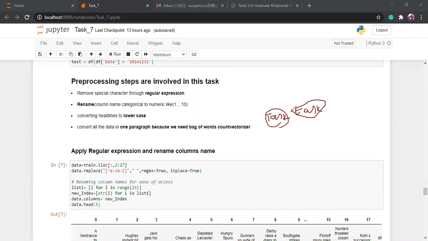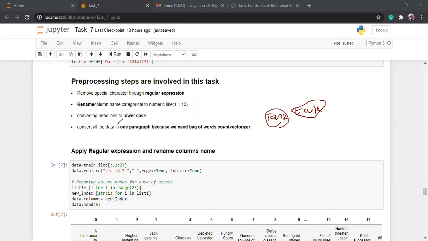So we need a lowercase method, that means a casing conversion method. In natural language processing, there are a lot of data pre-processing methods: converting to lowercase or uppercase, stemming, lemmatization, all these things. Here I convert all the headlines to lowercase.